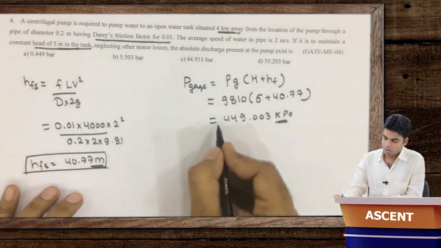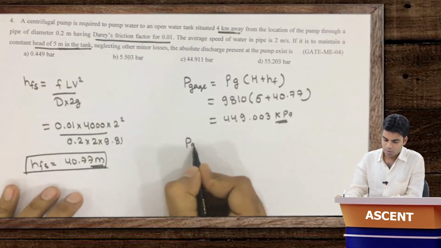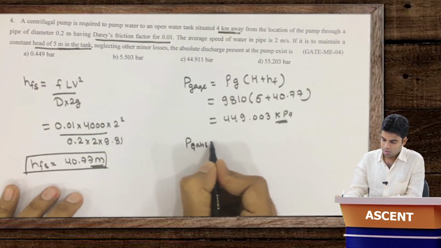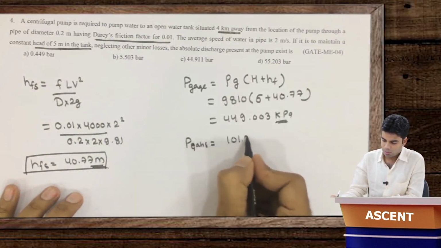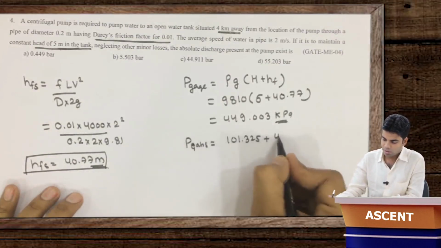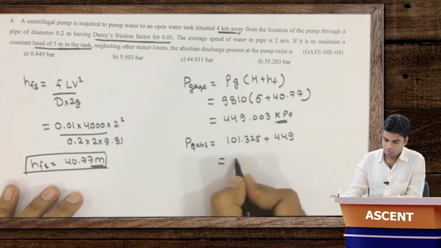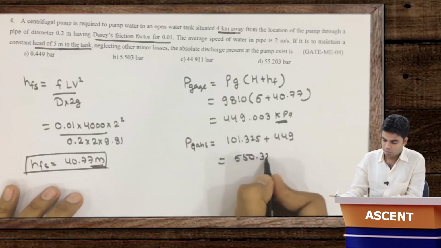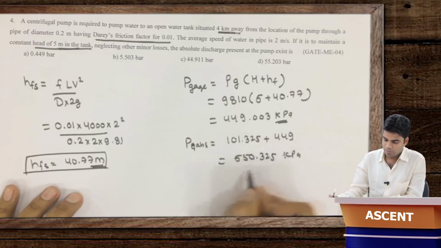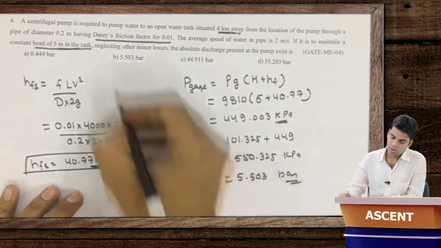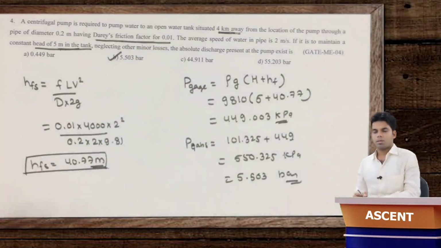And this is obviously the gauge pressure, so absolute pressure will be equal to 101.325 plus gauge pressure, which is 449, so this will be equal to 550.325 kilopascal, or you can say 5.503 bar. Okay, so the answer should be B. Getting this now?